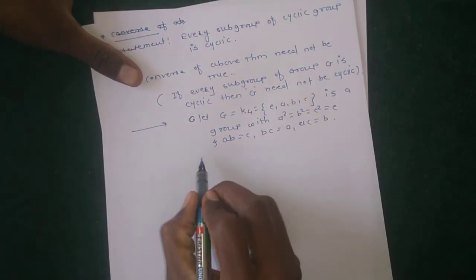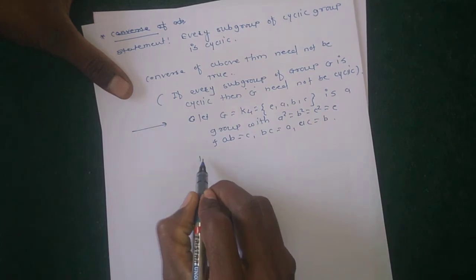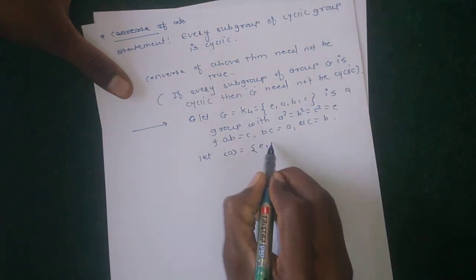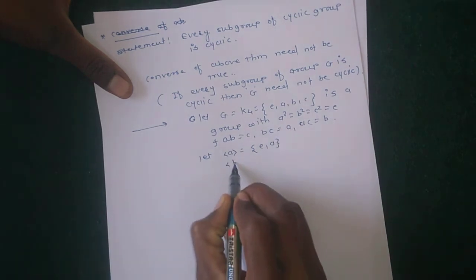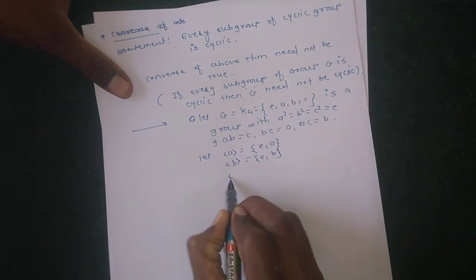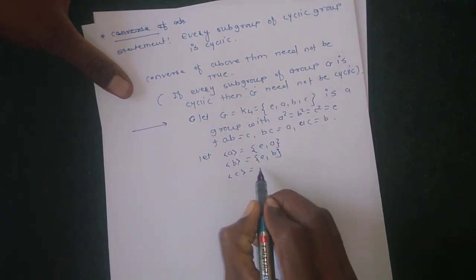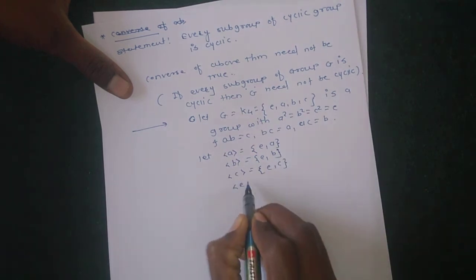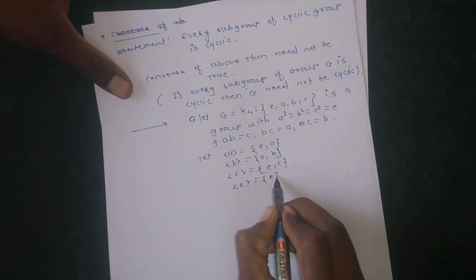Its subgroups are: generated by A equals E and A; generated by B equals E and B; generated by C equals E and C; and generated by E is the singleton identity.